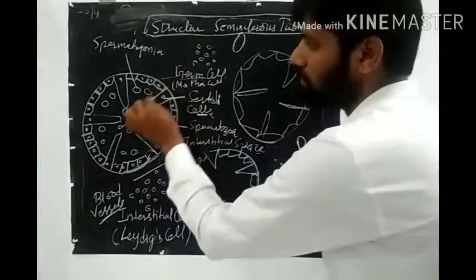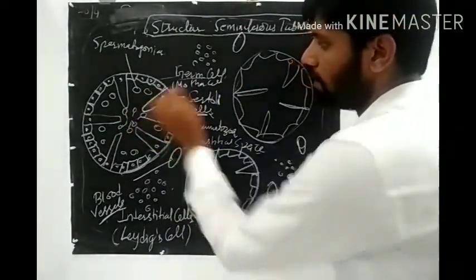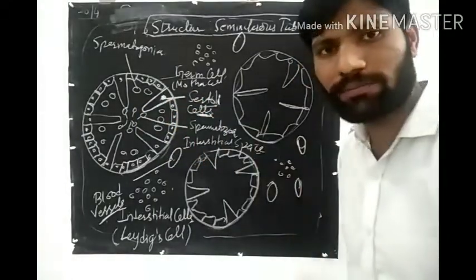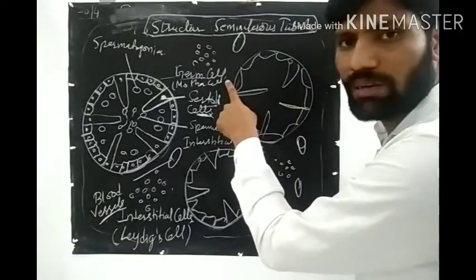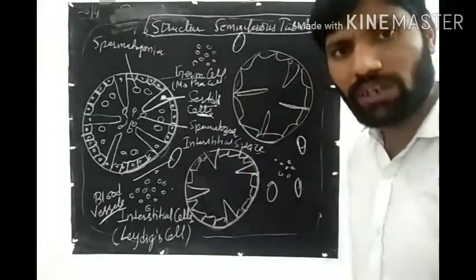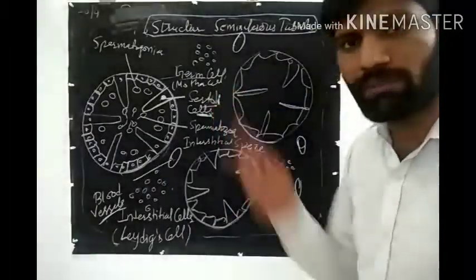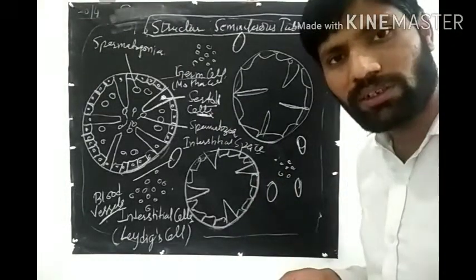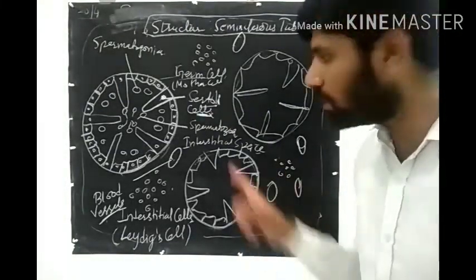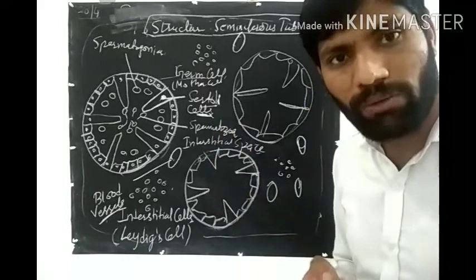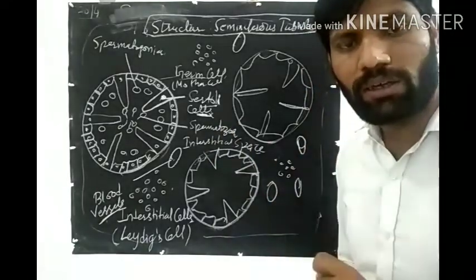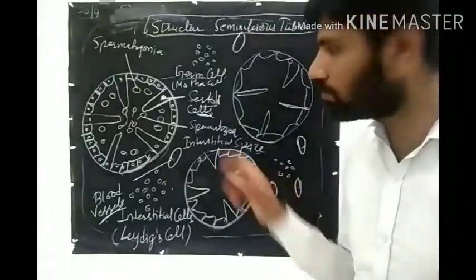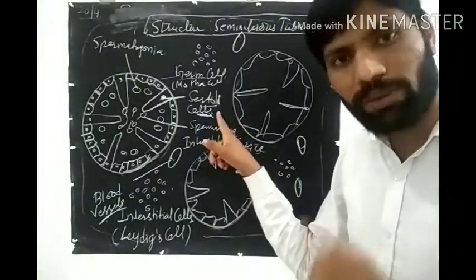Then there are some long cells, and they are known as Sertoli cells. So one type of cell is germ cell, male germ cell, and second is known as Sertoli cell. So male germ cell क्या करेगी? They form the sperm, that is, they are the sperm mother cell, and Sertoli cell will provide the nutrition to the developing male gamete.